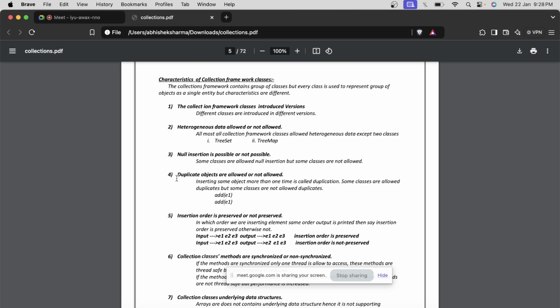Then let's go for the duplicates also. Some allow duplicates and some don't. Again, why do we need to know this? If I have a list of students whose marks I want to know, or if I have a lot of requests on my server and I'm unable to respond to all of them, then I will keep them in a queue.